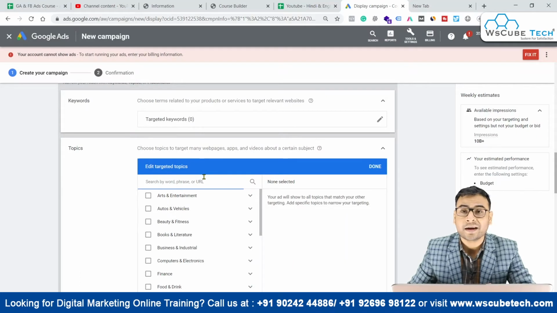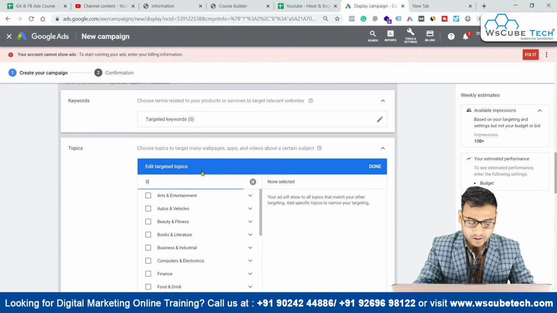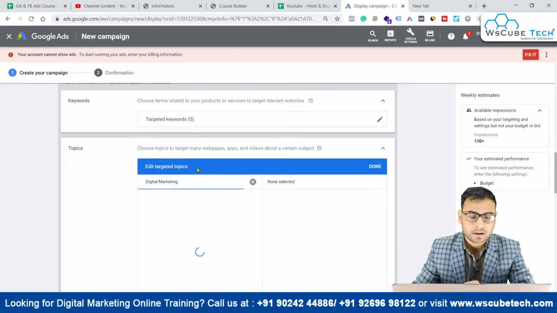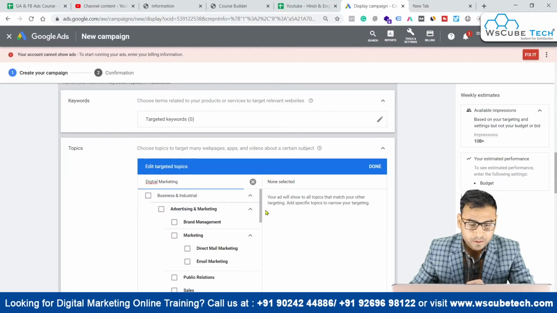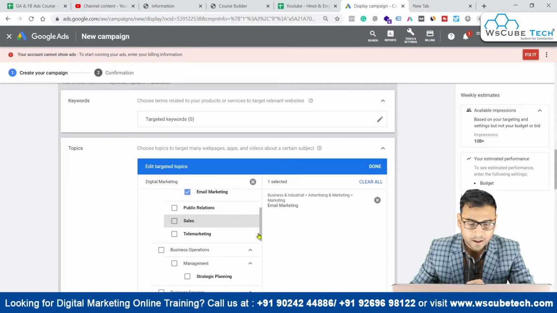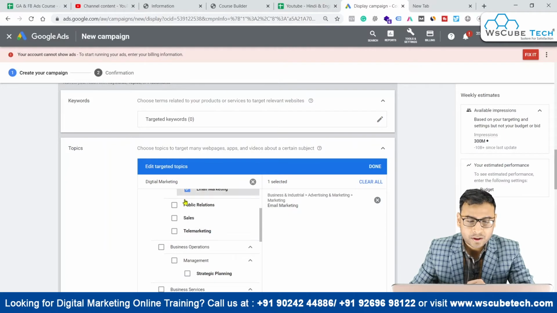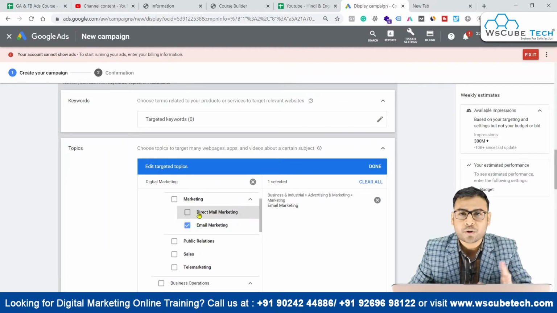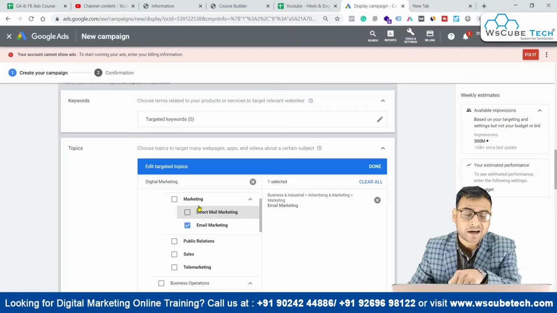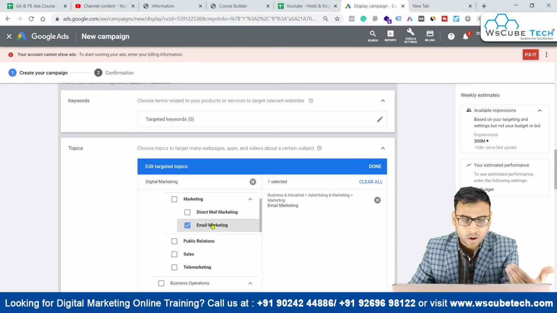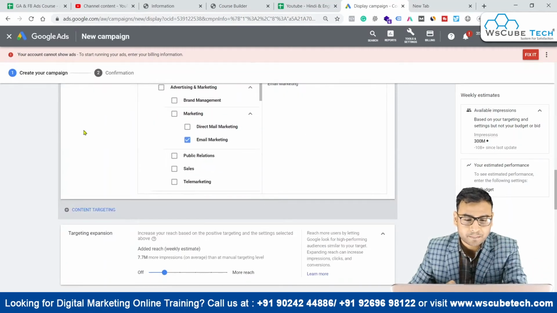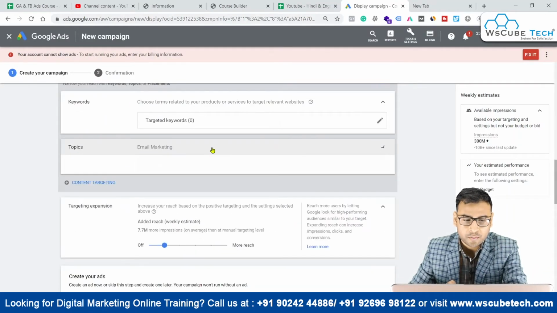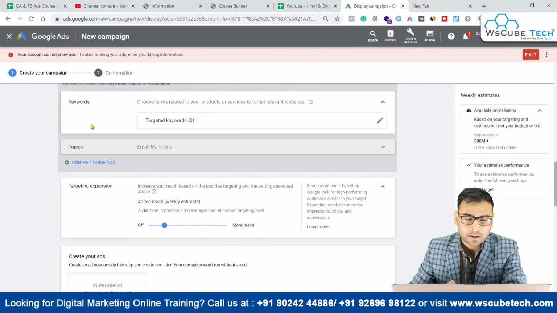So if we want to target websites which are there for digital marketing services, let us put digital marketing over here, and you can easily see email marketing is there. Whenever you select your topic as email marketing, Google will show your ads on the websites which have content on the topic of email marketing, right? So this is what it actually means. It's very simple. We have different options over here that we can work on.